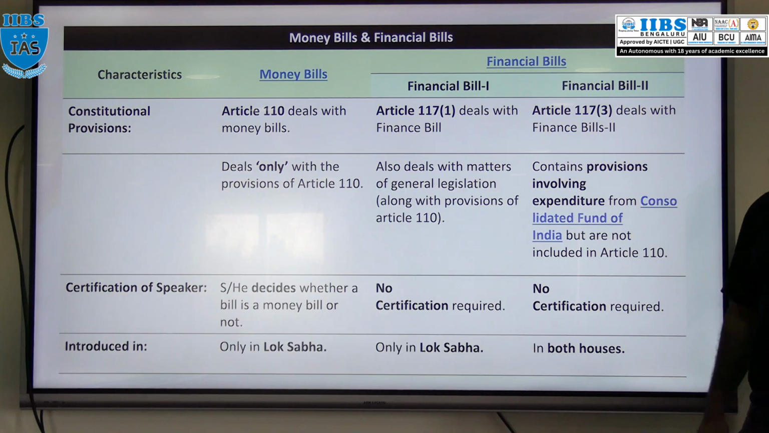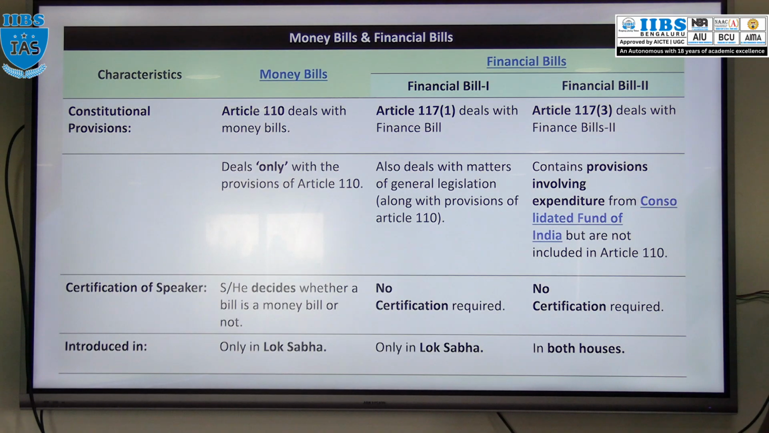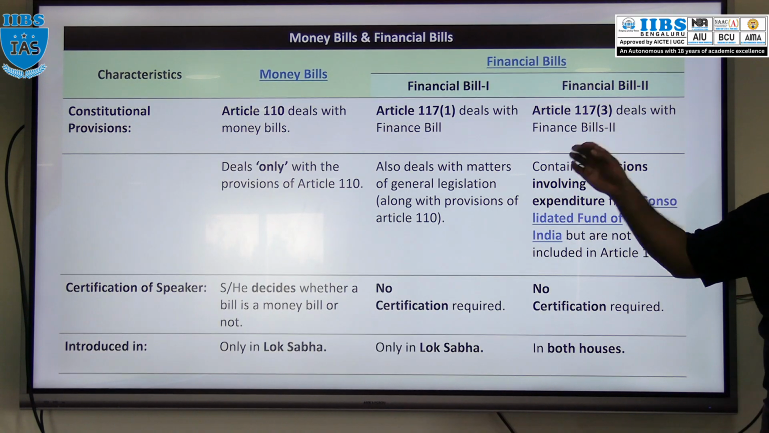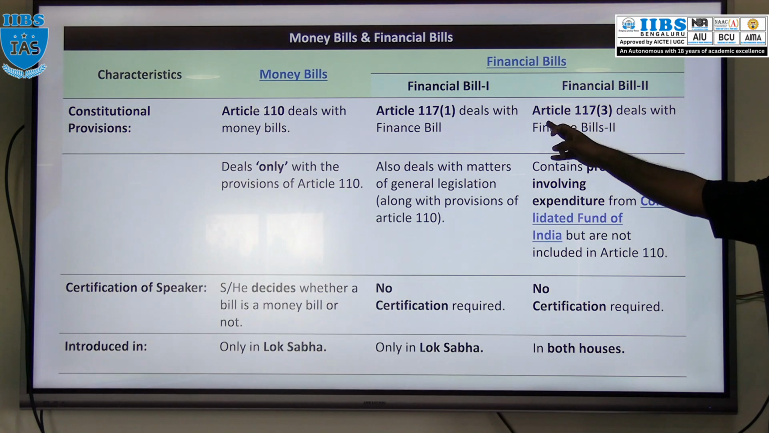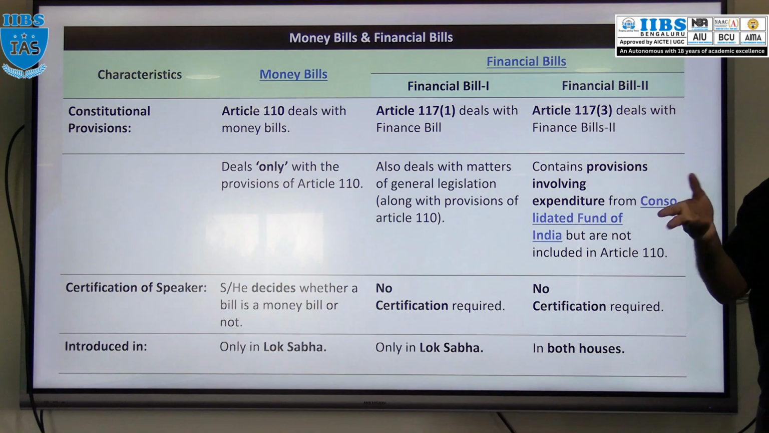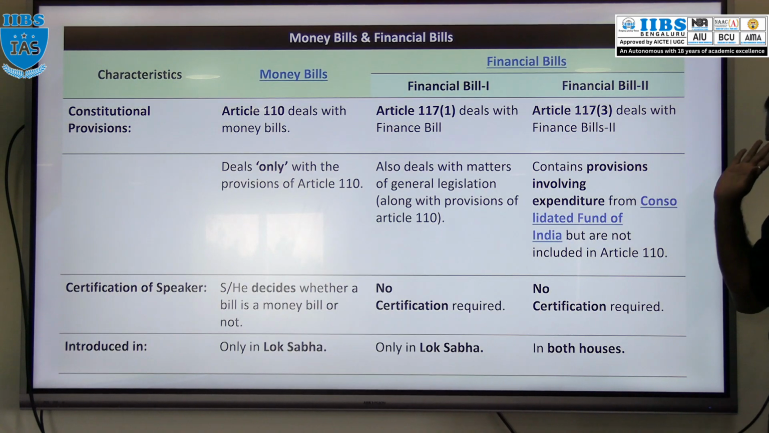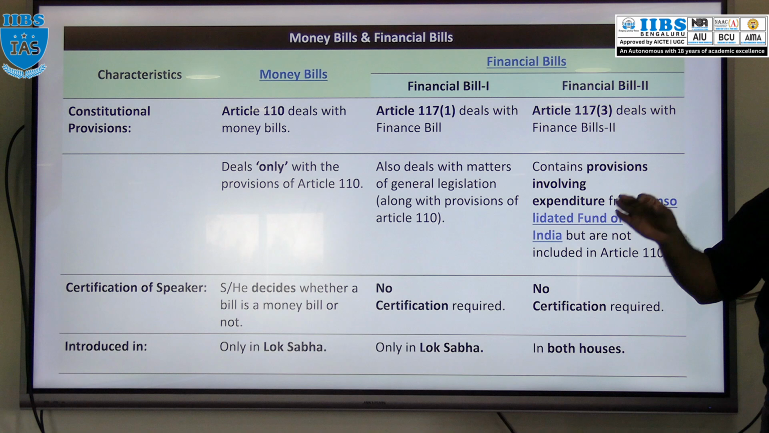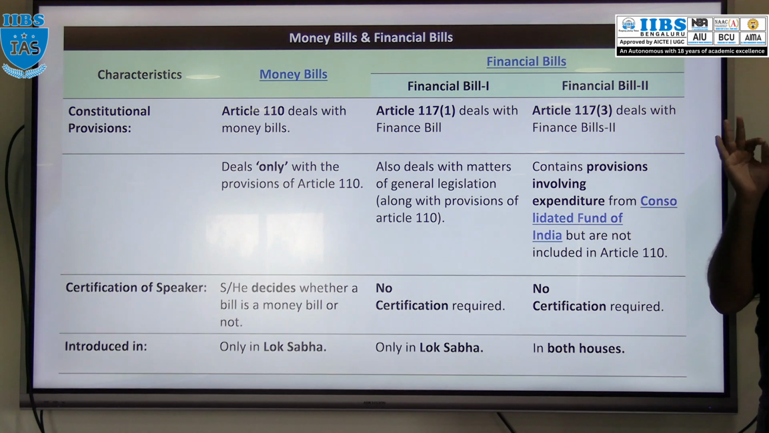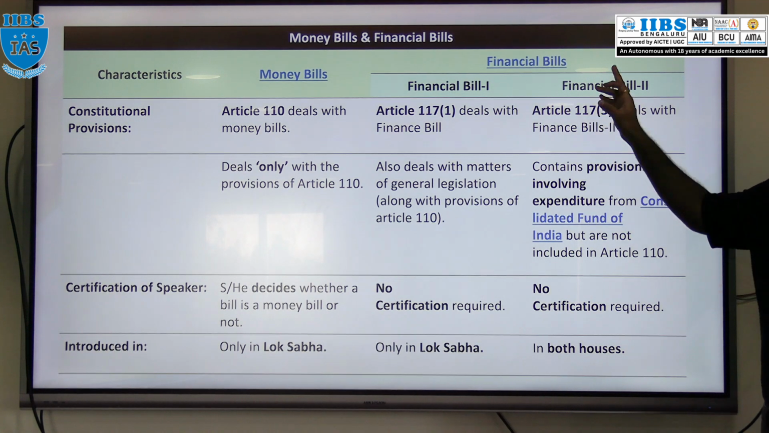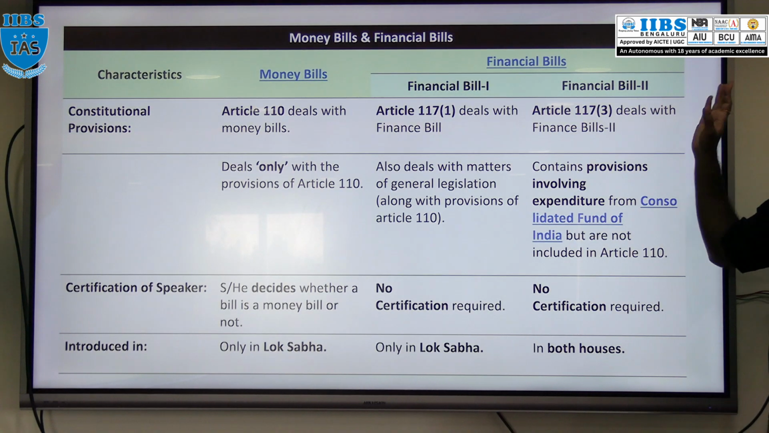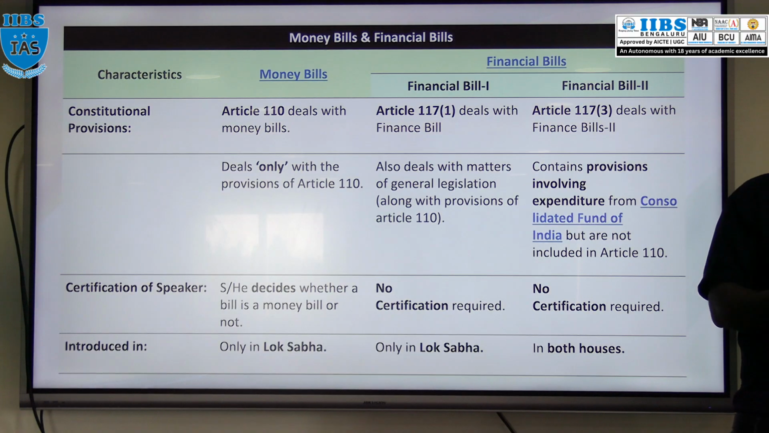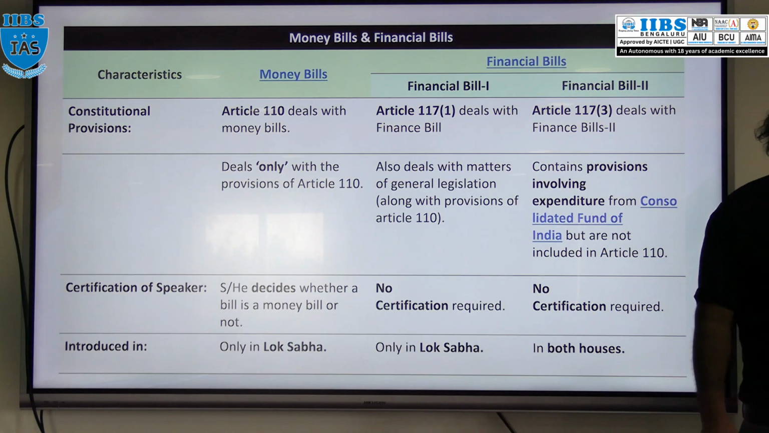Who will certify whether a bill is a money bill or not? The Speaker of Lok Sabha has the sole authority. In the case of finance bills, is any certification required? It is not at all required. A money bill can be introduced only in Lok Sabha, remember. In the same way, Finance Bill 1 also can be introduced only in Lok Sabha. But Finance Bill 2 can be introduced either in Lok Sabha or in Rajya Sabha.